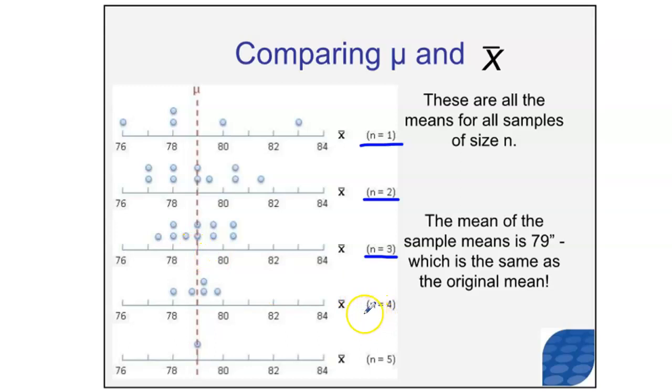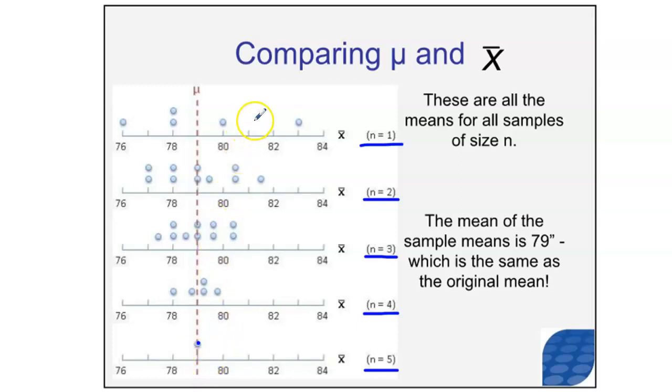If I were taking samples of size n equals 4, they're even closer to this population mean. And if I were taking samples of n equals 5, which means I'm essentially taking the entire population in this case, then the sample mean is exactly equal to the population mean. This is the concept that I'm trying to get across to you.